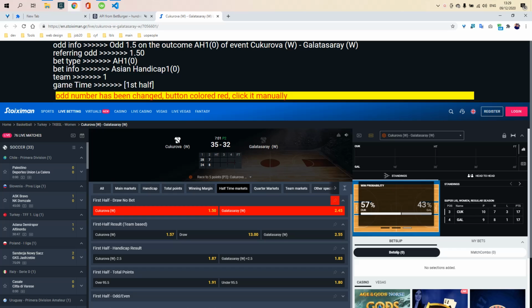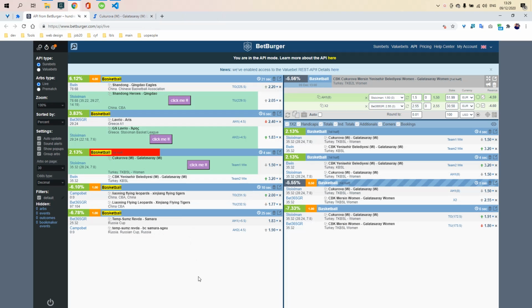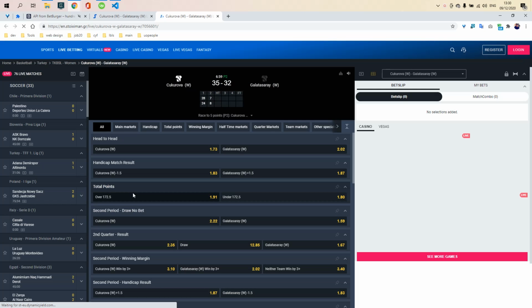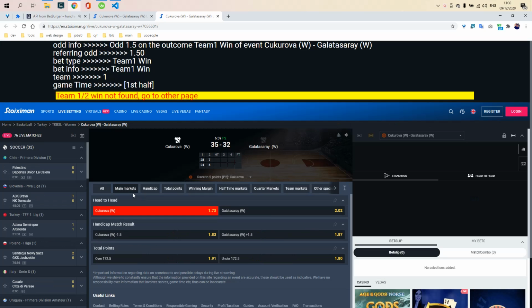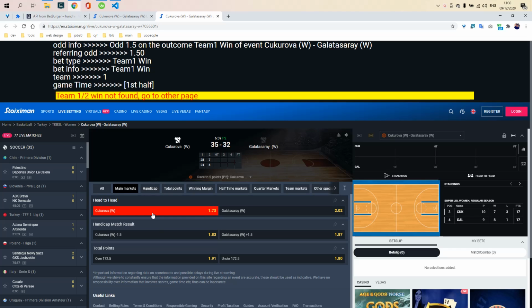As you can see now, it's halftime. AH0 is taking us to halftime markets with the draw no bet. All right, which is perfect. Let's try another one. Team First team win should take us to total point head to head, perfectly working.